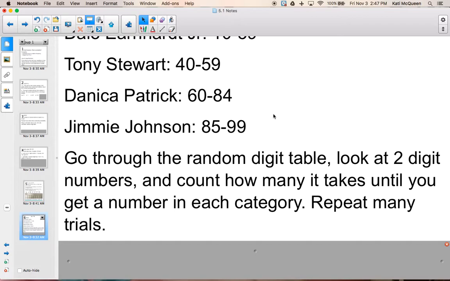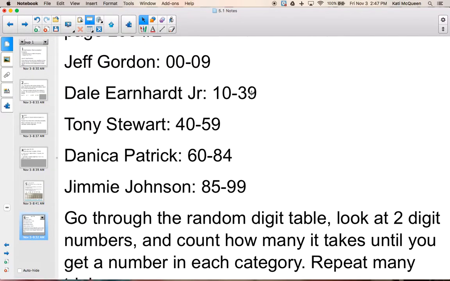So if you look back at yours, the first number on the random digit table is 19. So 19 would represent a Dale Earnhardt Jr. card. The next number is 22. That's another Dale Earnhardt Jr. card. The next one is 39. That's still another Dale Earnhardt Jr. card. The next number is 50. I now have a Tony Stewart card.